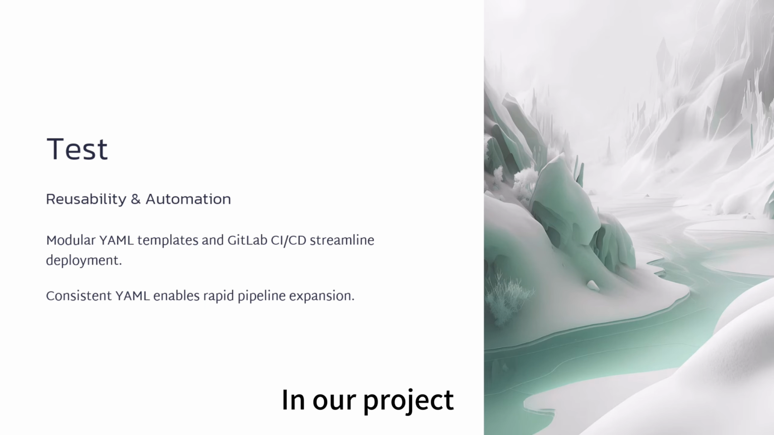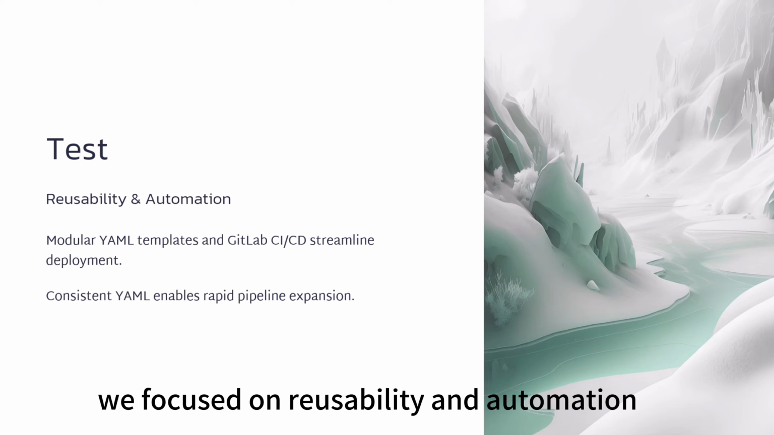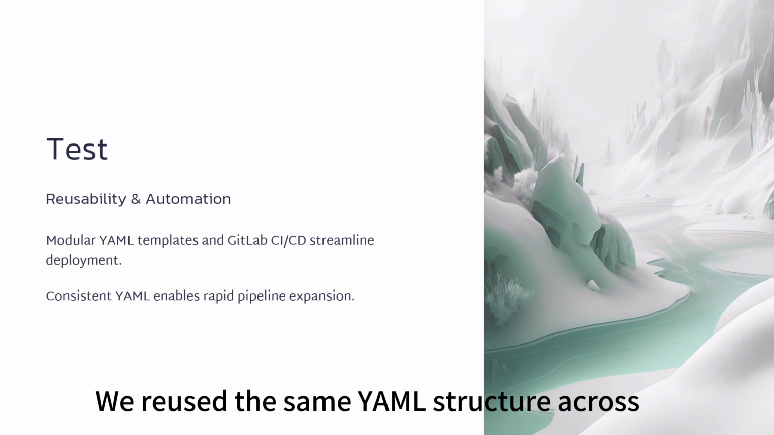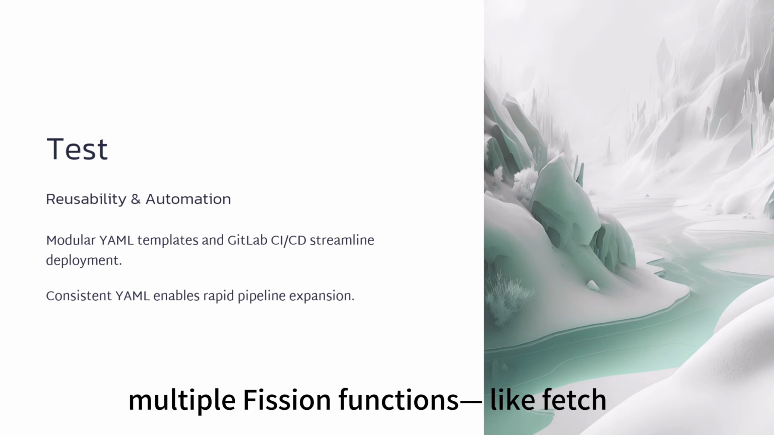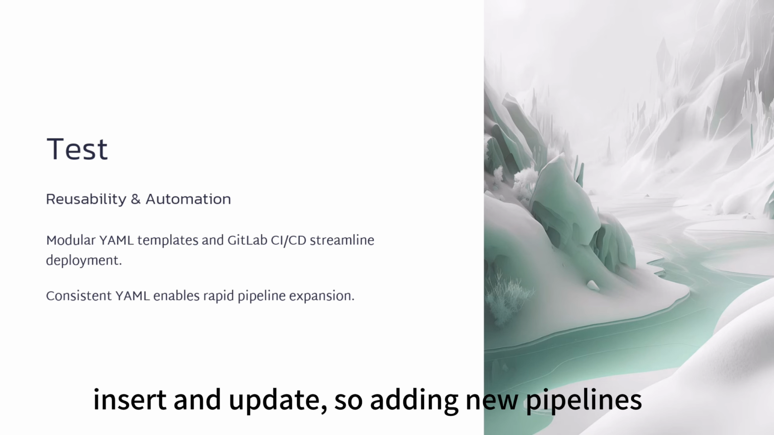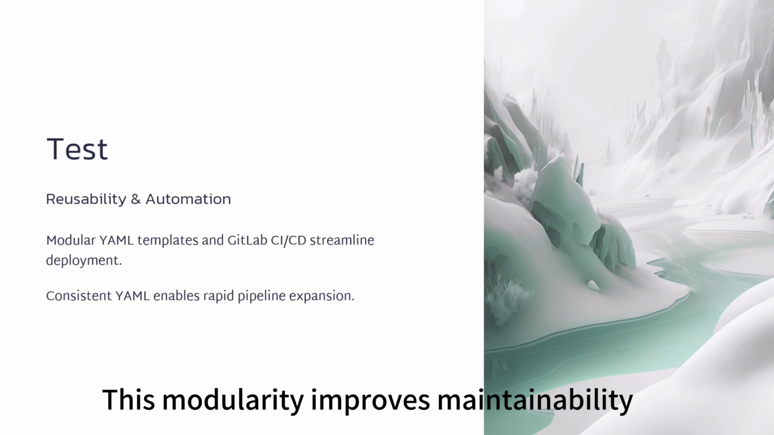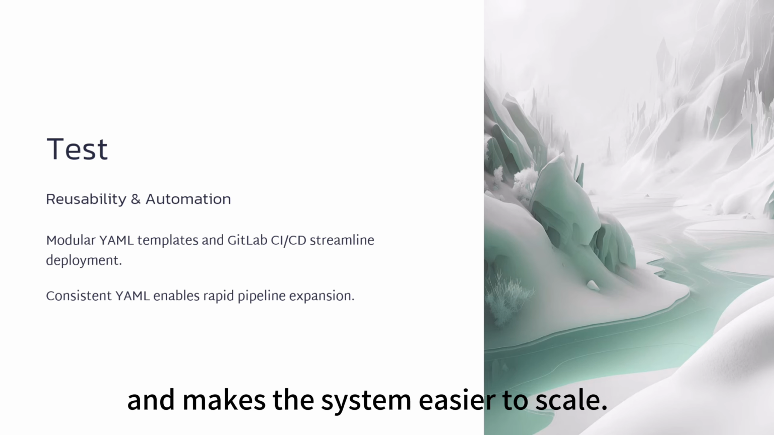In our project, we focused on reusability and automation, especially through modular YAML templates and GitLab CI/CD integration. We reused the same YAML structure across multiple functions like fetch, insert, and update. So adding new pipelines only required minimal config changes. This modularity improves maintainability and makes the system easier to scale.